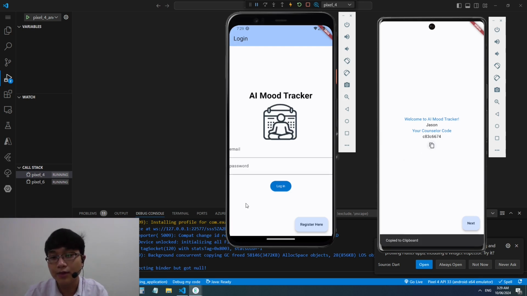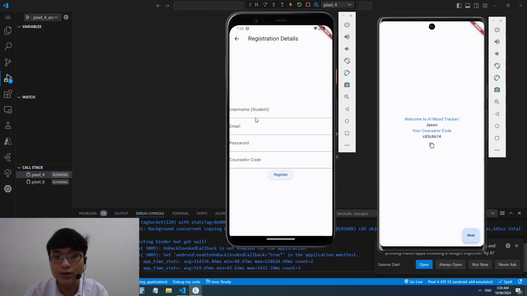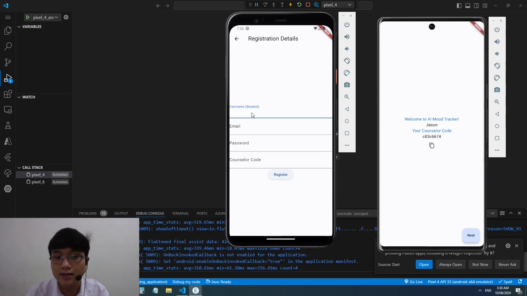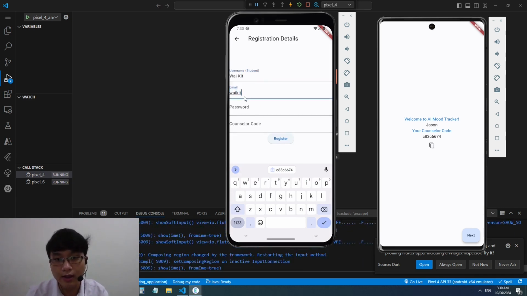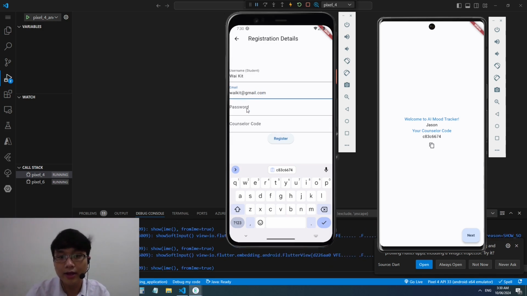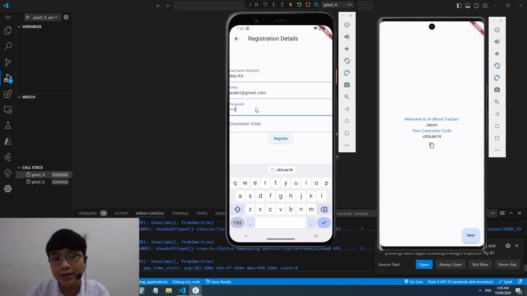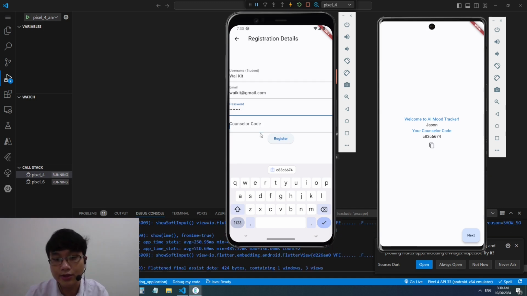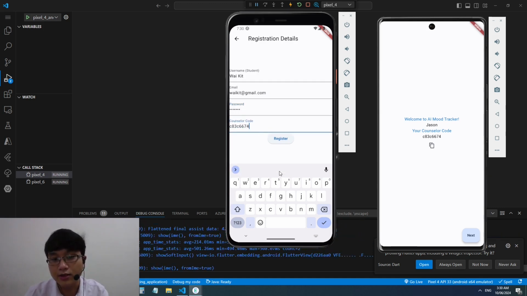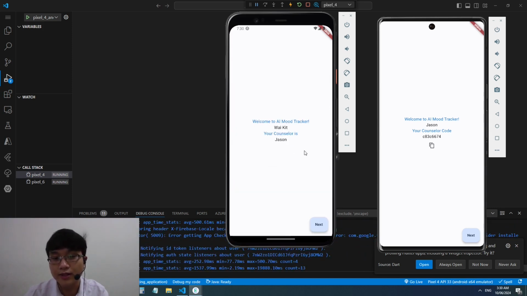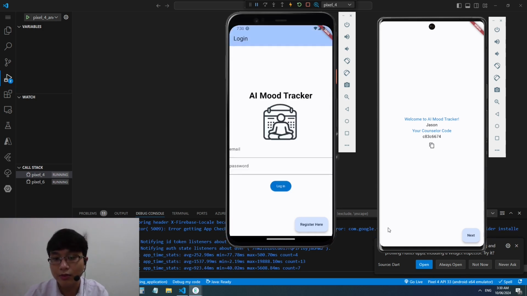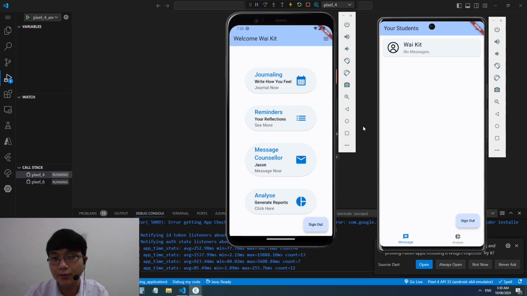So, going to the left hand side, we can register an account, register as student, and this student, let's just say that it's me. Ykid. And my email is ykid@gmail.com. And the password is also just a demonstration password of test123. And over here we can enter the counselor code on the right side, and when we register we will be able to view our details and that our counselor is Jason. So clicking next on both screens brings us to the dashboard.